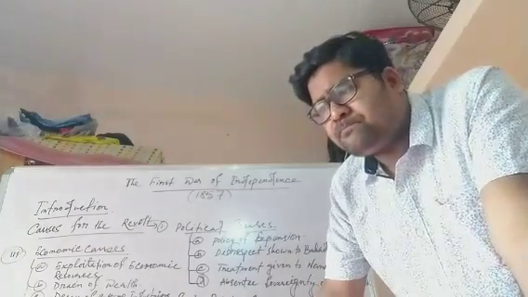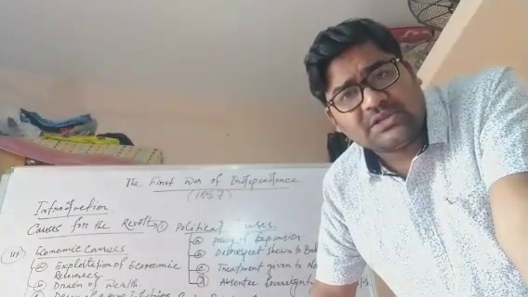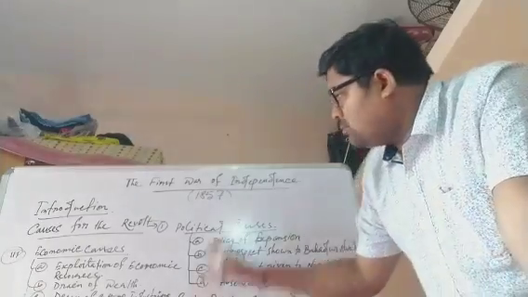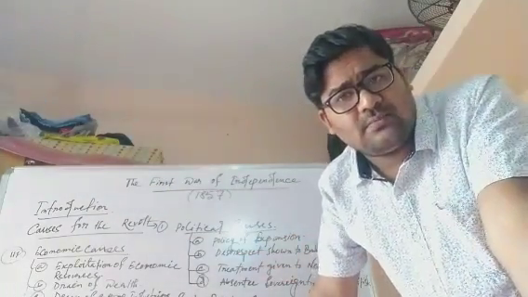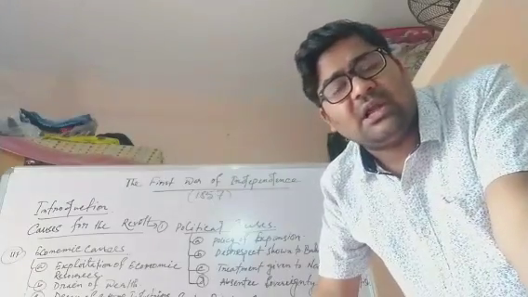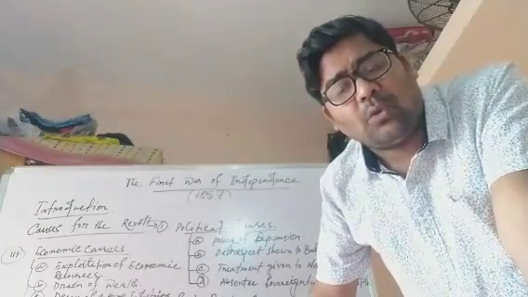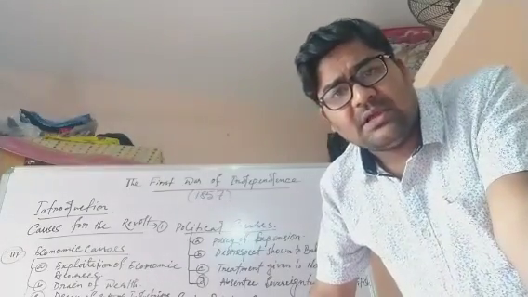Then their political and territorial expansion started, and within 100 years almost the entire India came under their control. The last annexation of the British in India was Awadh, in 1856.